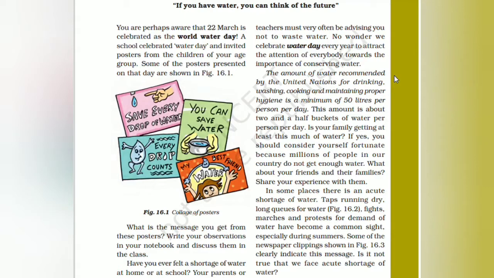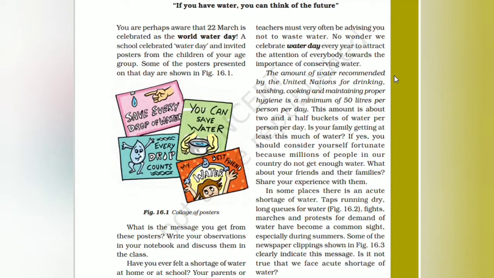That is, for each person the recommended water told by the United Nations is 50 liters per person per day. The amount is 2.5 buckets of water per person per day. Is your family getting at least this much water? If yes, you should consider yourself fortunate because millions of people in our country do not get water.